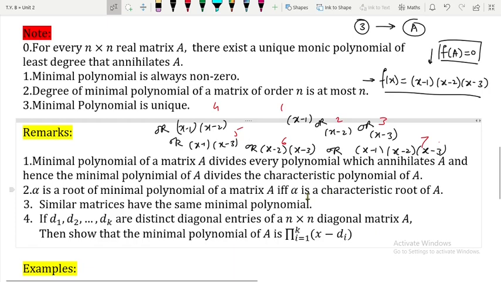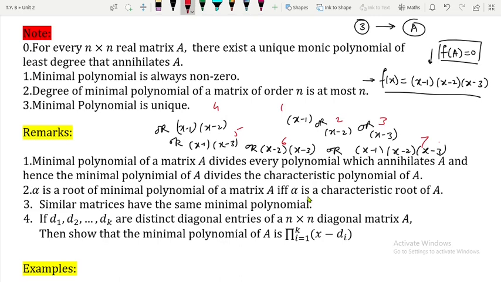Eigenvalue in the sense of root of the characteristic polynomial. So in other words, whatever the roots of the minimal polynomial are, the same will be the roots of the characteristic polynomial. Is that okay? Very interesting remark, the second one. It is very strong. Whatever roots of the characteristic polynomial are there, the same should be the roots of the minimal polynomial.